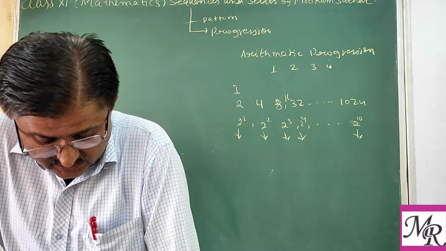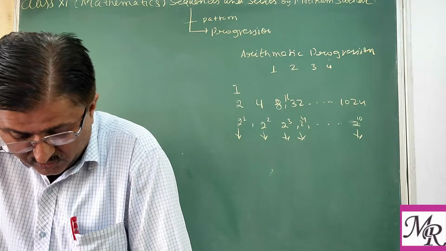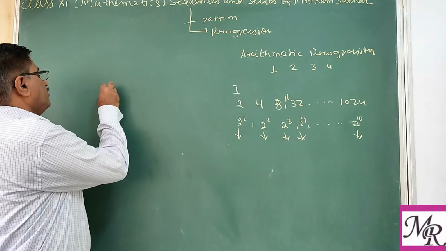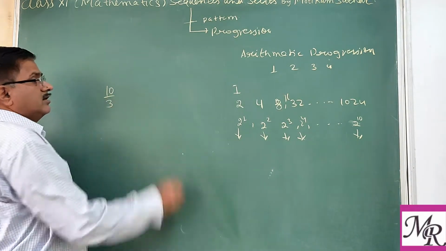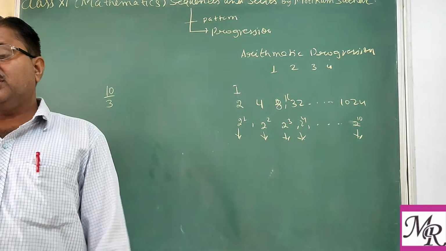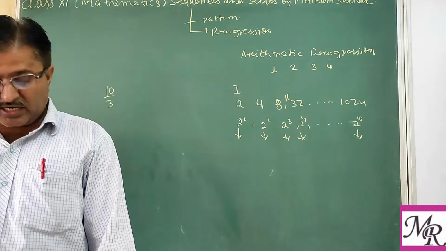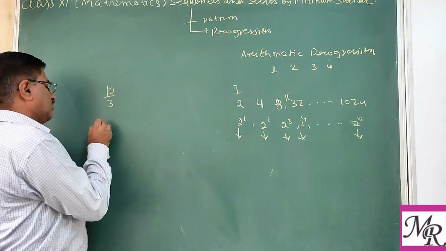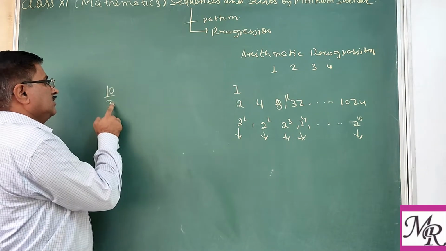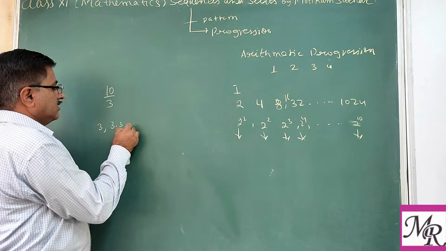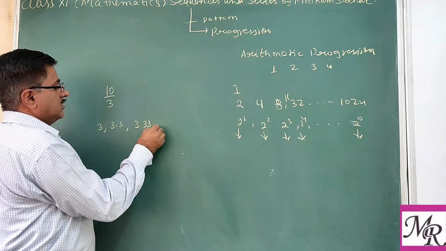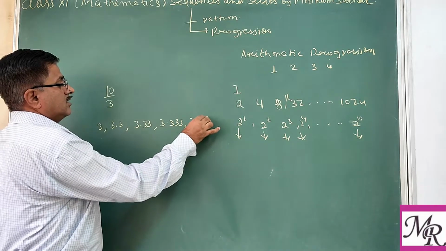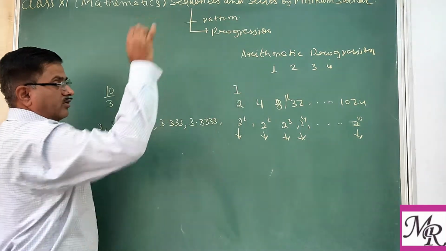Similarly, consider the successive quotients that we obtain in the division of 10 by 3. If you divide 10 by 3, in the decimal places first place, second place, third place and so on, you take the whole number, then it will be 3. Then 3.3, then 3.33, then 3.333, and so on.